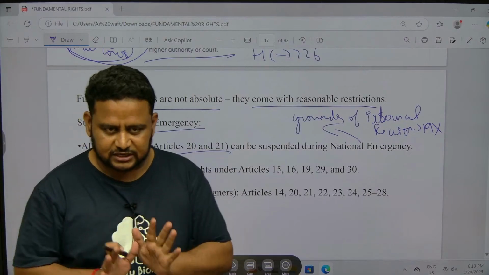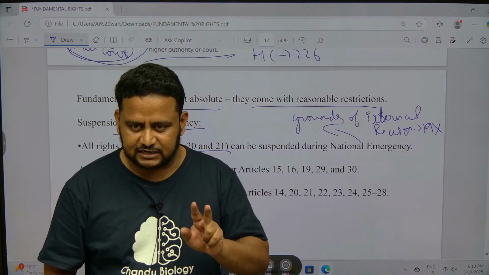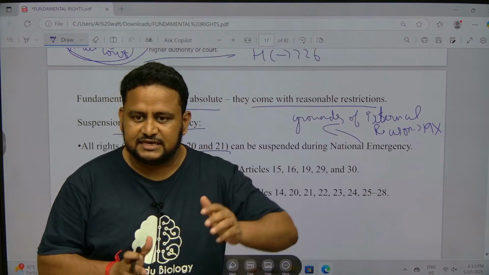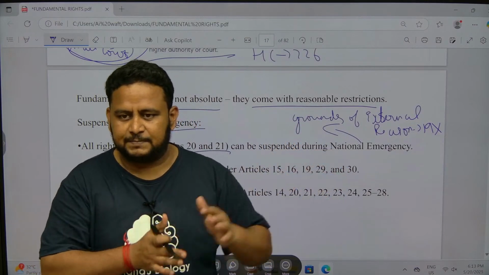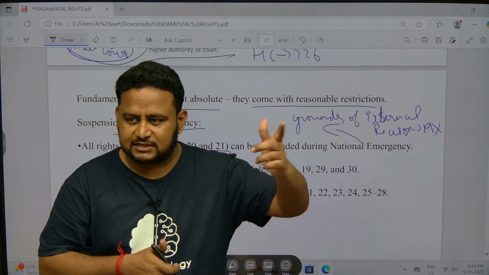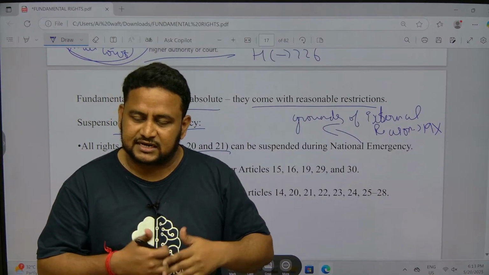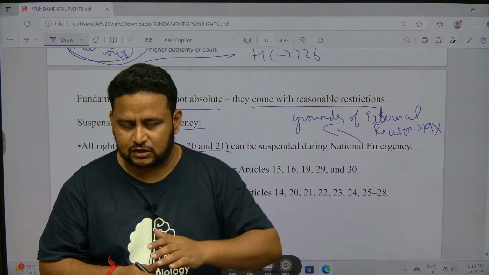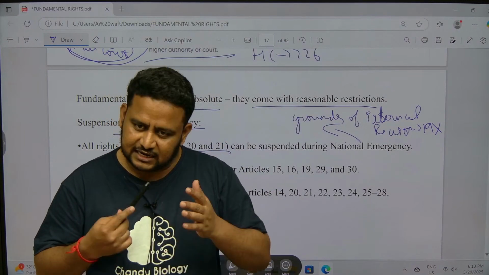In general, during national emergency, all the fundamental rights will be suspended, but 20 and 21 cannot be suspended. But if the reason for national emergency is external, for example, there was an attack by terrorists or by Pakistan, whatever you think, that is nothing but an external reason. That time you can suspend Article 19. That means you cannot allow people to move there. Got it? Because you have to protect the people. That is, Article 19 will also be suspended.